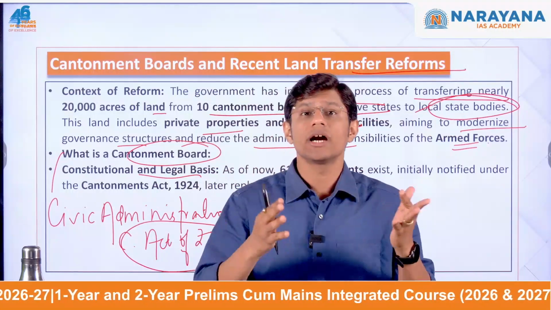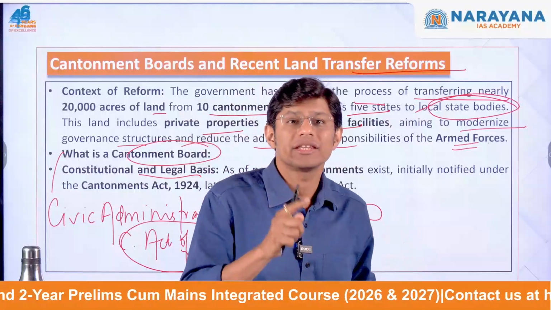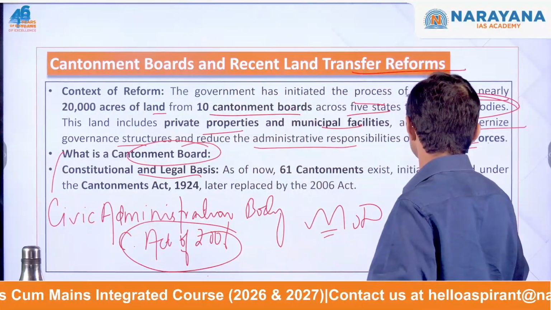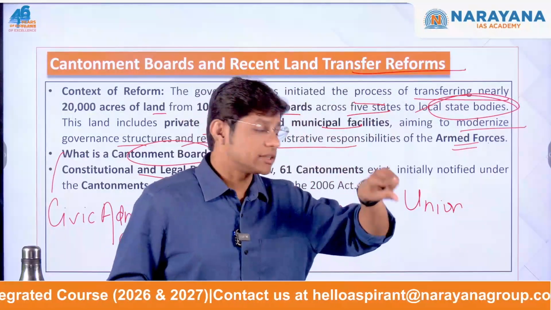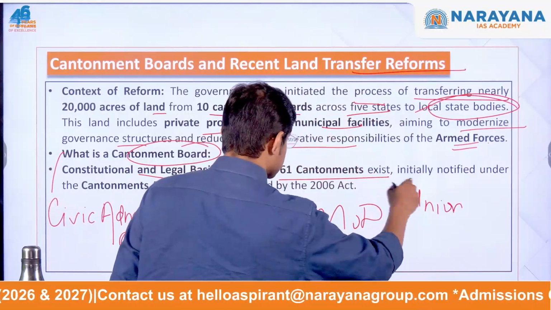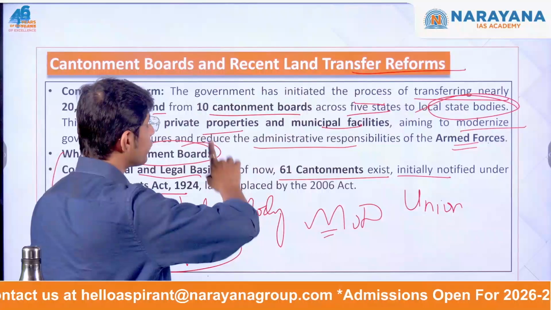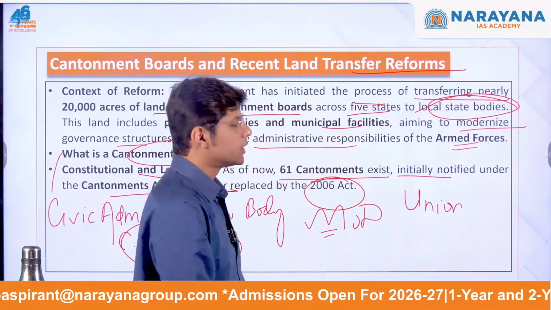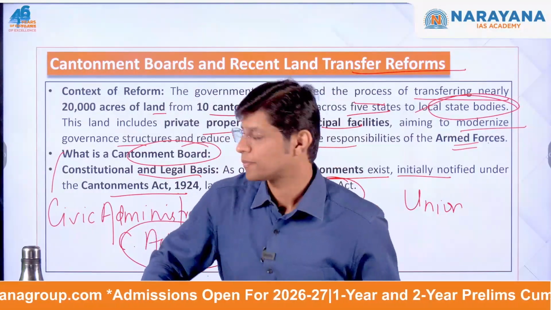The constitutional and legal basis. The governance, who will govern the cantonment? And the housing, it falls within the union list under the 7th schedule. So when it comes to cantonment boards, they fall under the union list. As of now, there are 61 cantonment boards existing, initially notified under the Cantonment Act of 1924. Later on, this act was replaced by the Act of 2006. So as of now, there are 61 cantonment boards existing.